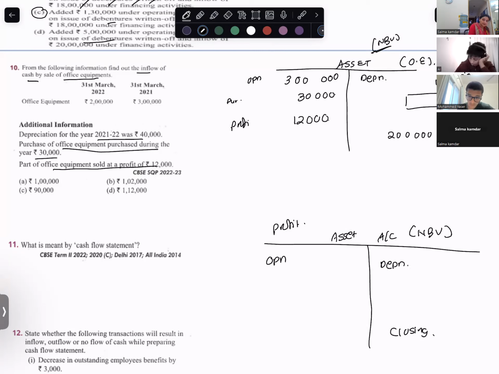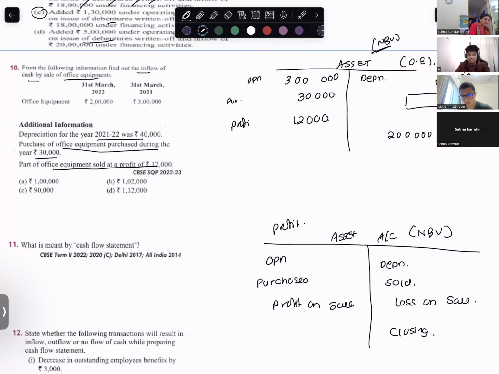Depreciation for the year here. Purchases here. Sold here. Profit on sale on the debit side. Loss on sale on the credit side. So I put everything.